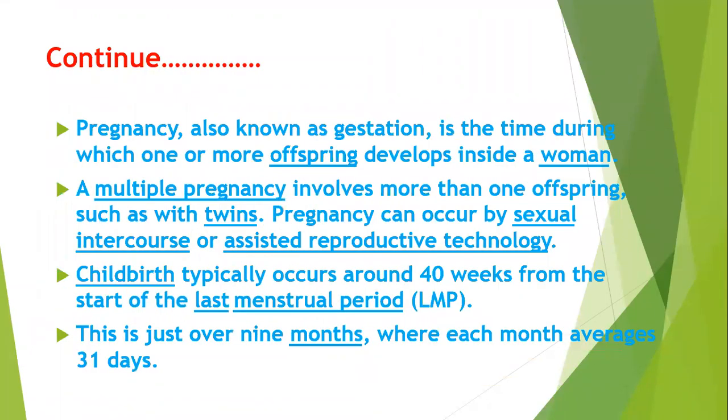So the next is gestation. Gestation is the process during pregnancy. We can say gestation is the period between fertilization and the birth. The time between fertilization and the birth is called the gestation period. During this time, one or more offspring develop inside a woman. This is called a multiple pregnancy. In multiple pregnancy, there is more than one offspring, such as twins, and the pregnancy can occur by sexual intercourse or assisted reproductive technology.